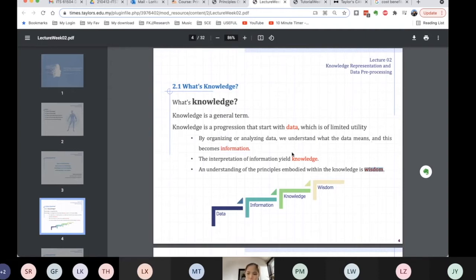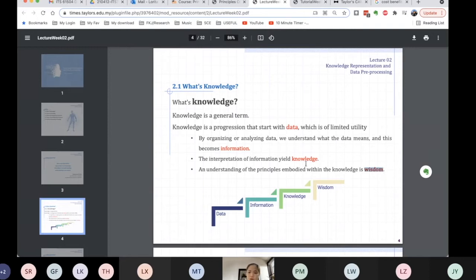So in computers, we're going to retrieve what is knowledge and how we're going to represent it for our applications. But wisdom here is applied to humans. That means we start with data. From data, when we process the data, we get the information. And when we process the information, we get what we have as knowledge, like the things that we learn in our lecture. And by understanding the principles and how we're going to apply them, it becomes wisdom. That's how a man becomes wise.